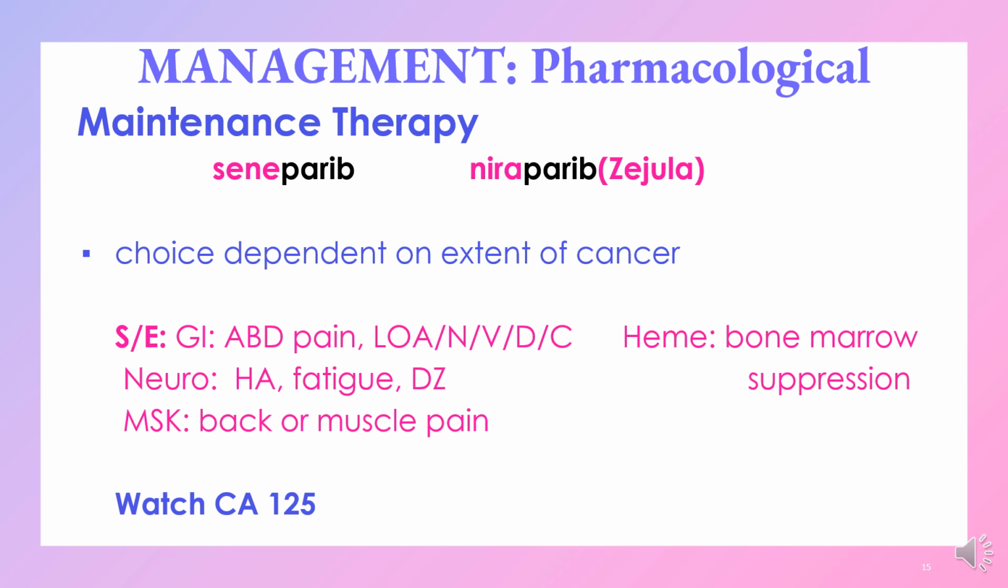And I gave you 2 names here. They actually work at different choices depending on the extent of the cancer. So one is for that later stage. One is for when you find it earlier, okay? This is Jula, the one that my friend is currently on.